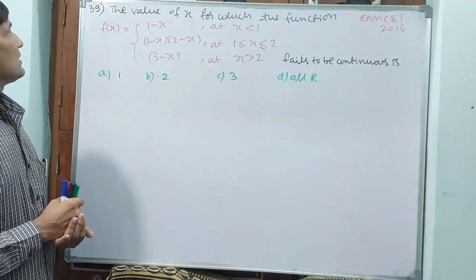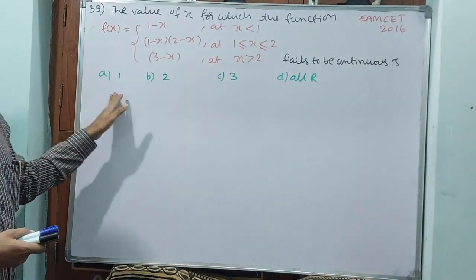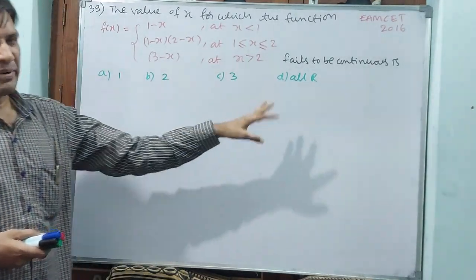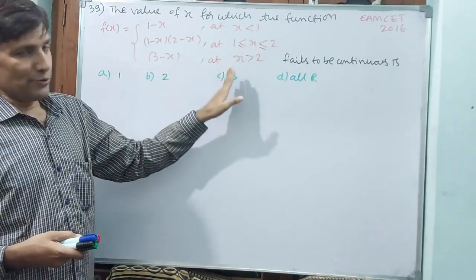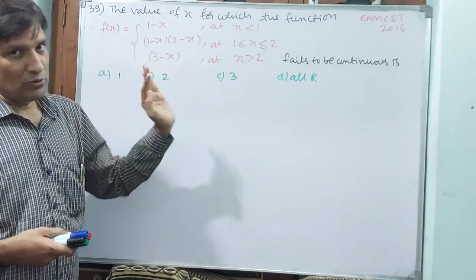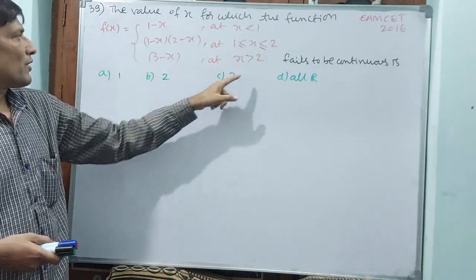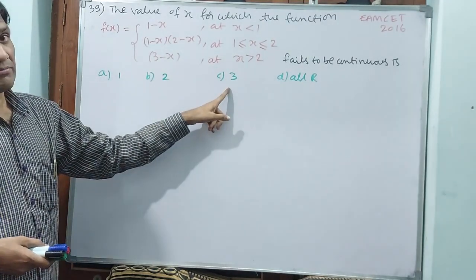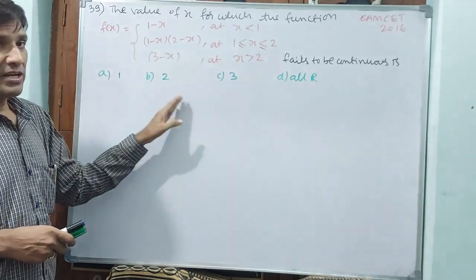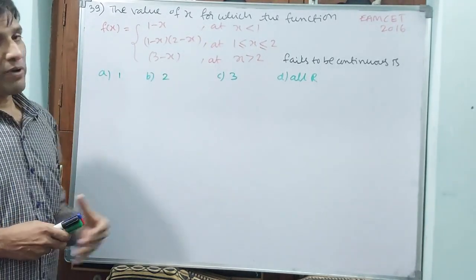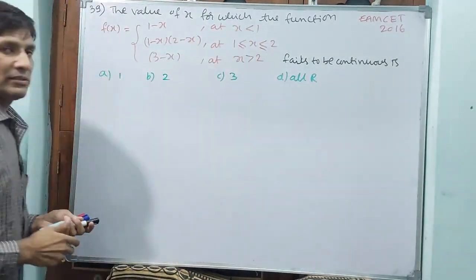See question number 39. This is a simple question. Point of discontinuity is what we are asked to find, and they have given 4 answers. They are mentioning all real numbers. Actually, the point of discontinuity may be at 1 or 2. It has to come between these two values only. So you can straight away reject this. At 1 or 2, but how has 3 come? This is the logic, they give like that only. It is an MSET 2000 question. That means the answer should be between 1 and 2. Why? Because it is the point of discontinuity, and in between, this is continuous. Here this is continuous, this is continuous.